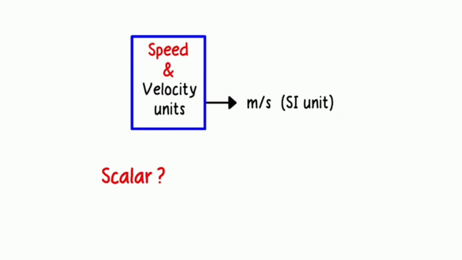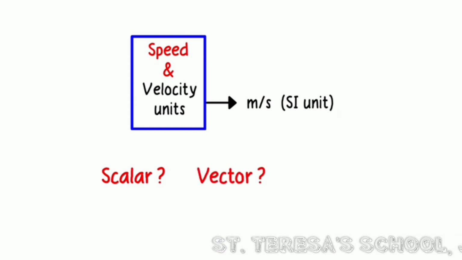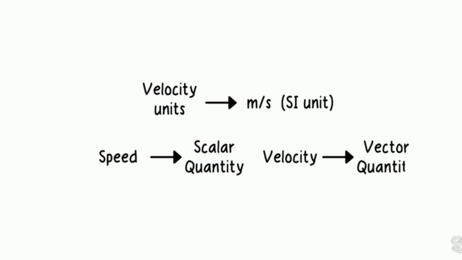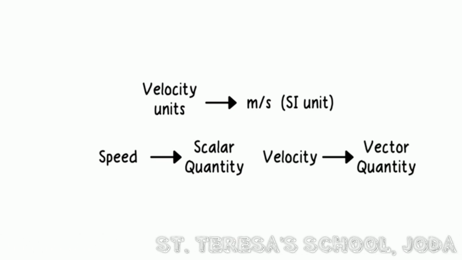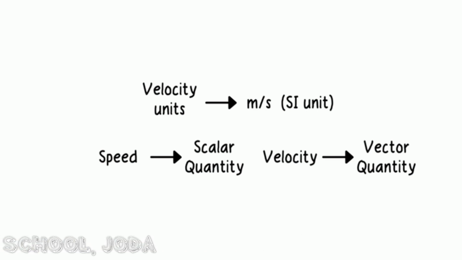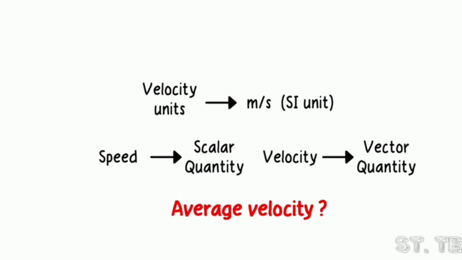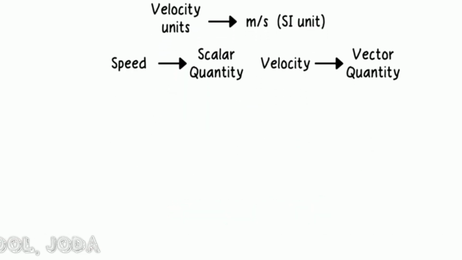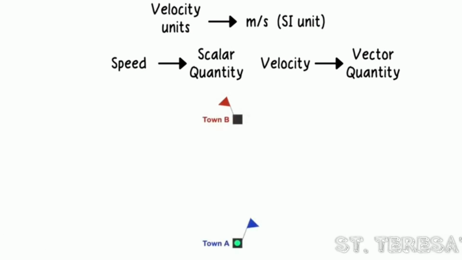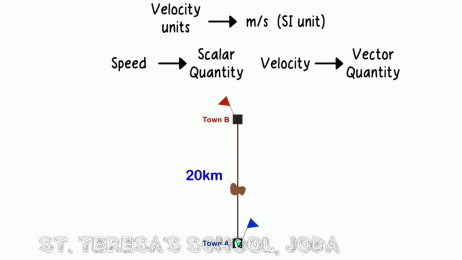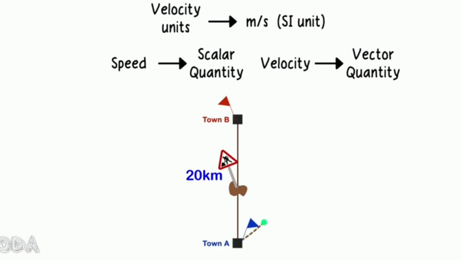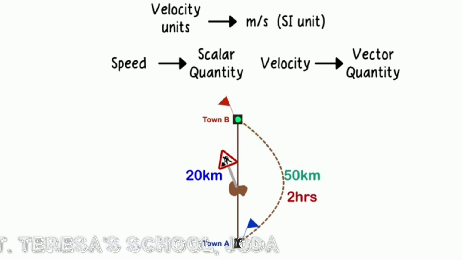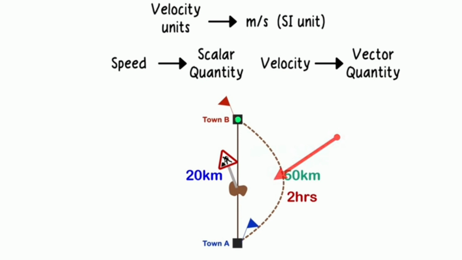But do you remember which one is a scalar quantity and which one is a vector quantity? Yes, speed is a scalar quantity and velocity is a vector quantity as the direction is specified. Now let me ask you an interesting question. What is average velocity? To make it a bit easier for you, let's look at the example we looked at in our explanation earlier. You have to travel 20 kilometers up north, but because of the road works, you took an alternative path which totaled 50 kilometers, and you took 2 hours to reach the destination. This was your path of travel.